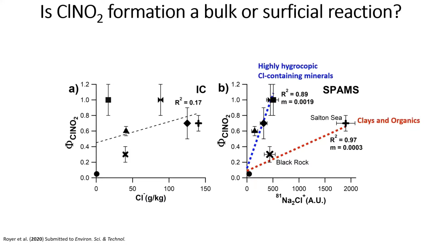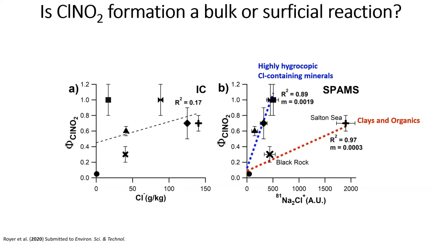So the presence of highly hygroscopic minerals other than halite means that high concentrations of halite aren't necessary to produce high ClNO2 yields. While the presence of competing constituents can result in high concentrations of halite with lower than expected ClNO2 yields. And as mentioned, the Black Rock sample contains clay minerals that outcompete chlorine for N2O5.